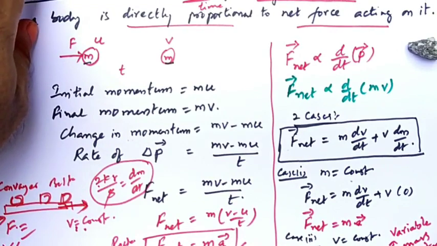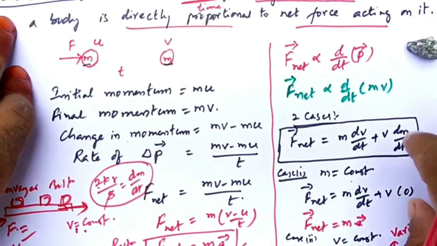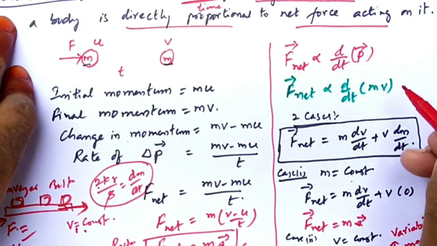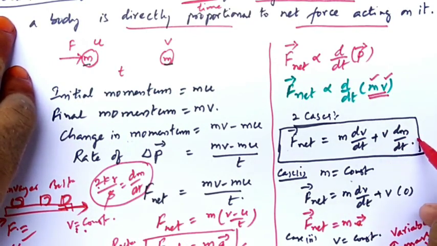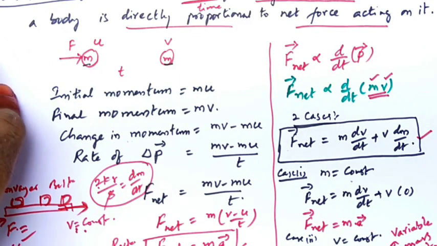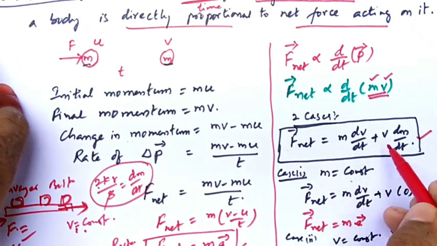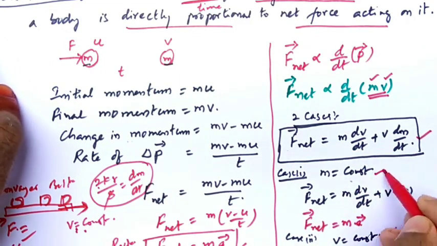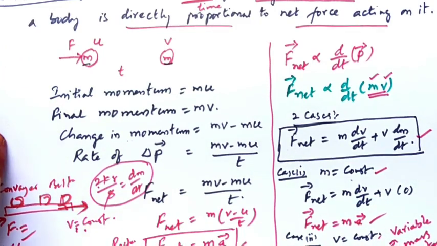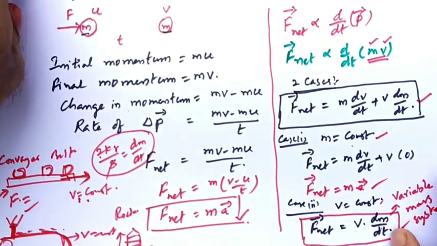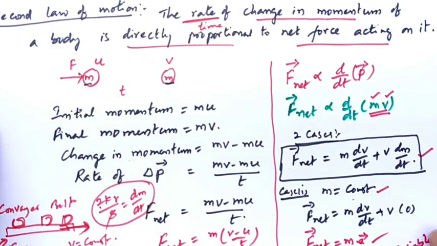So in some cases you can see both will change. What? Mass and velocity. When there is a change in the two things, then this is the formula you need to use: F net is equal to m into dv by dt plus v into dm by dt. If mass is constant, this is the formula. If velocity is constant, this is the formula. Understood? Right. This is Newton's second law of motion.